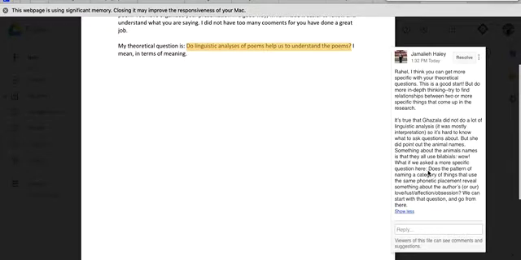And if you wanted to answer this question, you'd have to go back and investigate a little further. Does the pattern of naming a category of things that use the same phonetic placement reveal something about the author's or society in general's love, lust, affection, or obsession? So we can start from that question and we can go from there.